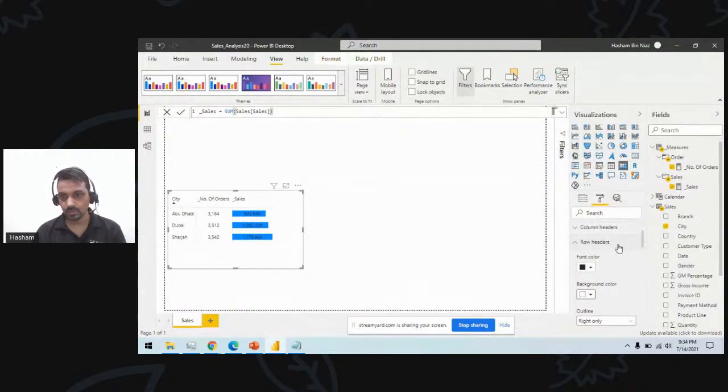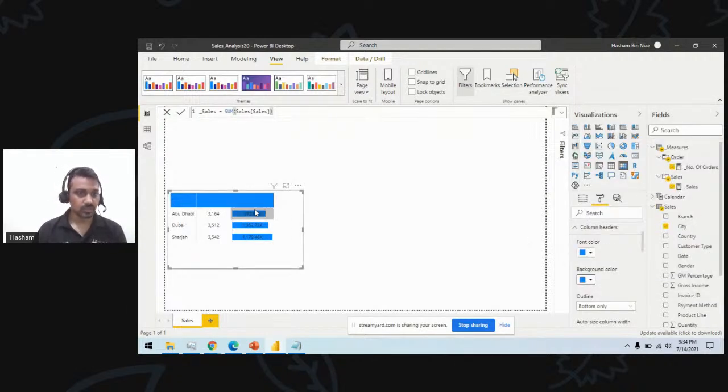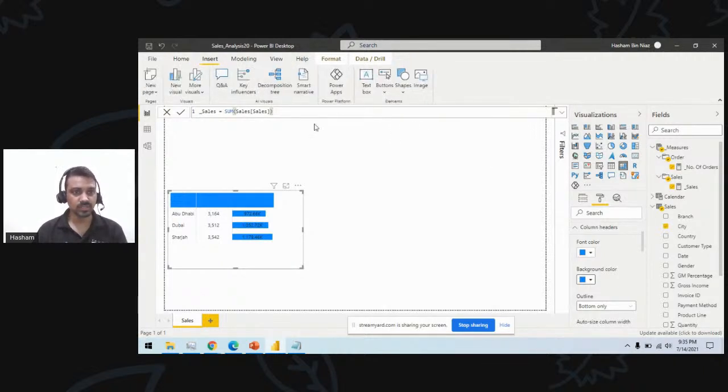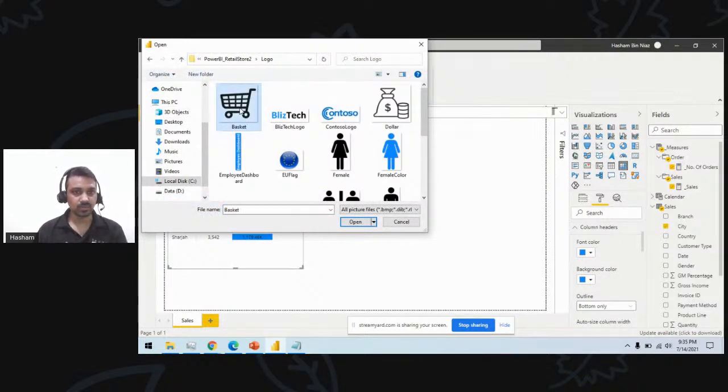I will go to my column headers. I will say my column headers color should match this one. So this actually becomes hidden. And now I can insert some of the images here. So I can insert buttons, I can insert shapes, I can insert images. In my data, I have some images available.